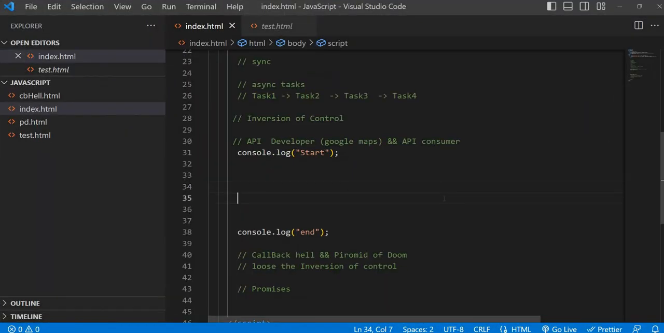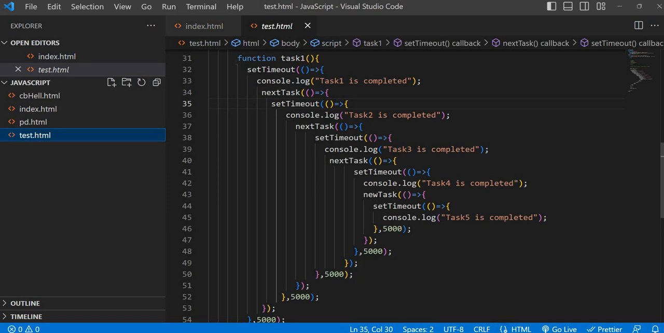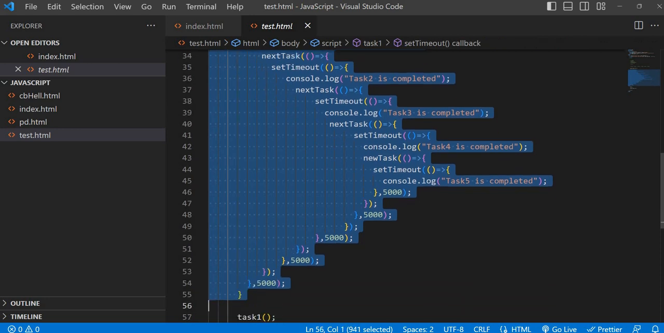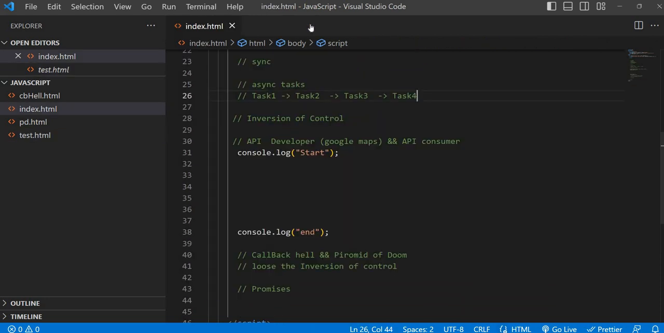Already we are following the series like callback hell. If you depend on callbacks for asynchronous calls which are dependent on each other, suppose task 2 depends on the result of task 1 and task 3 depends on the result of task 2, and these are asynchronous calls, it's going to be callback hell and the pyramid of doom. You have seen the pyramid of doom, right? It grows horizontally, and it's going to be very problematic.